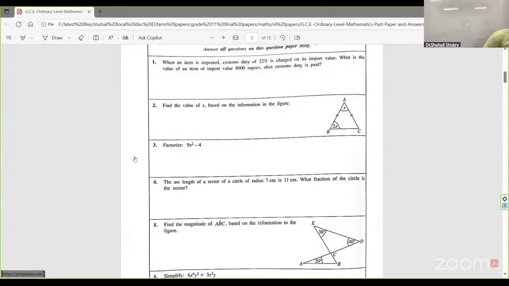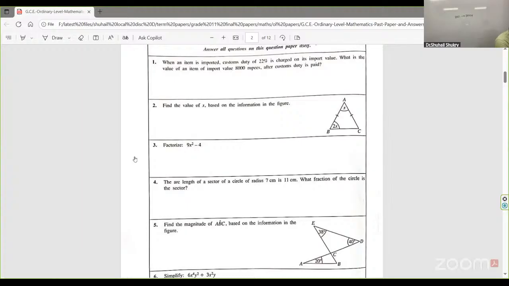First of all, we are going to go from the 2021 paper to the 2024 paper. Again, we are going to discuss each and everything from 2021 to 2024: short questions, structured essay, everything, as much as possible. When we complete 4 papers, you will have a very good idea about this. First, we'll discuss the first 5 questions on the screen, then we will come to the rest. If you have any connection issues or anything, you can speak.